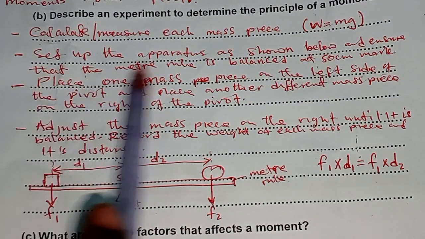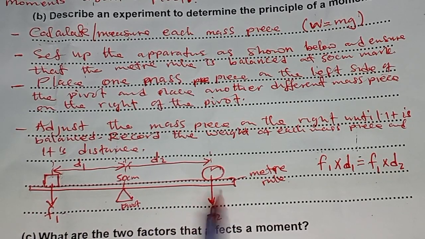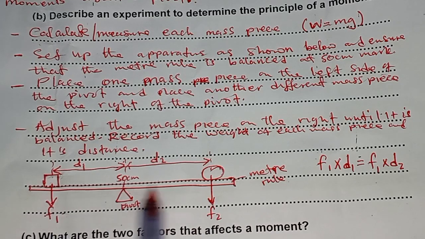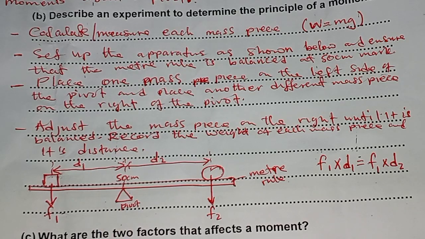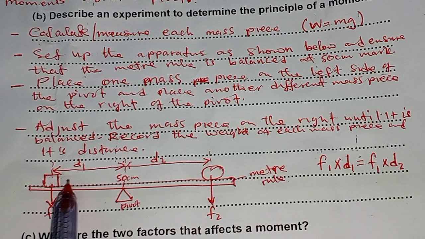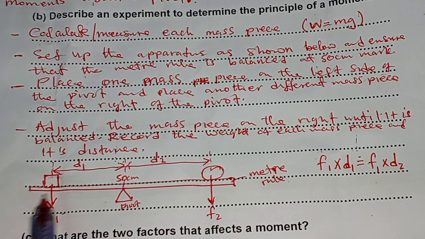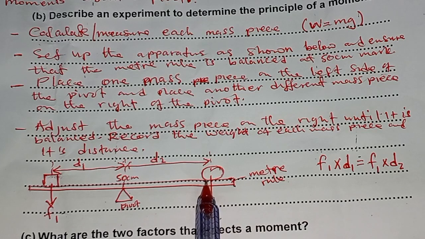Number 2, you set up the apparatus as this one, and ensure that the meter rule is balanced at the 50 centimeter mark. Then you place one mass piece on the left side of the pivot, and you place another different mass piece on the right of the pivot.